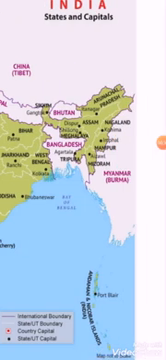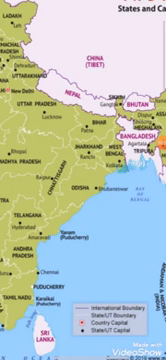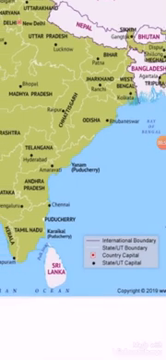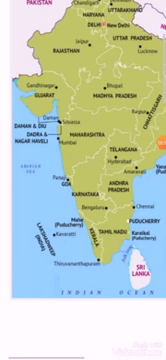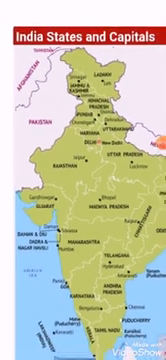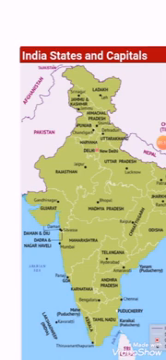Next is Myanmar. It's located on the eastern side of India. Next is Bangladesh, which is also located on the eastern side of India. Next is Sri Lanka, which is located on the southern side. And next is Maldives, which is located on the southwest side, in the Arabian Sea region. So basically, these are the confirmed eight neighboring countries of India.